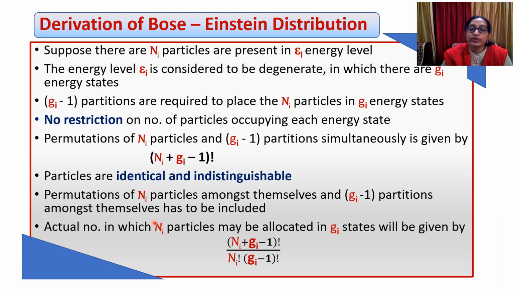So we have to divide by Ni factorial and divide by Gi minus 1 factorial. So what do we get? The permutation of simultaneous occurrence of these two is Ni plus Gi minus 1 factorial divided by Ni factorial Gi minus 1 factorial.